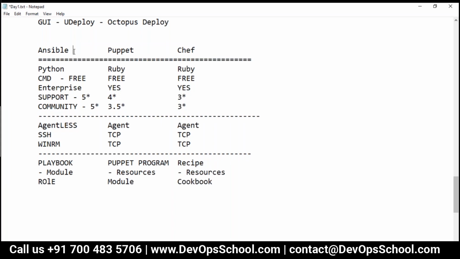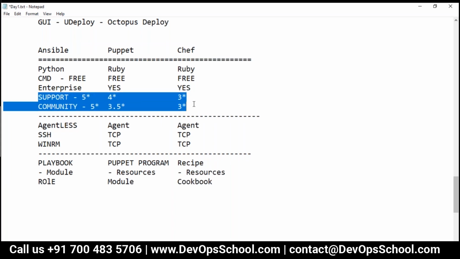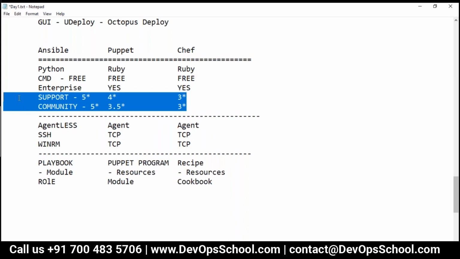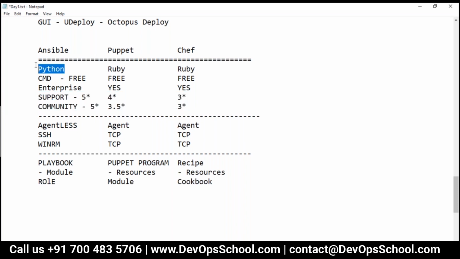But there are a few things which are important. Support and community is very powerful, which is very important. And Python is more friendly for server management and operations guys compared to Ruby. So you can think of Ansible as better placed than Puppet and Chef. But in my experience, whatever you can do with Ansible, you can easily do with Puppet and Chef also.